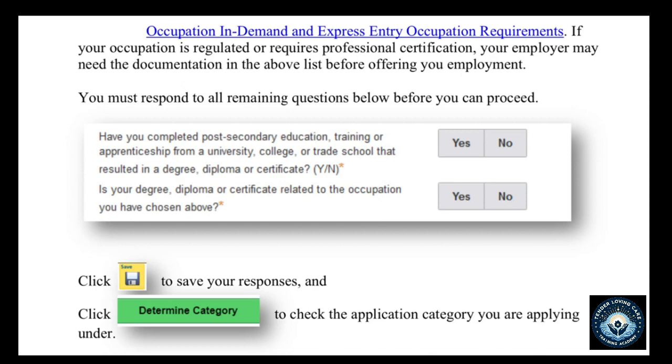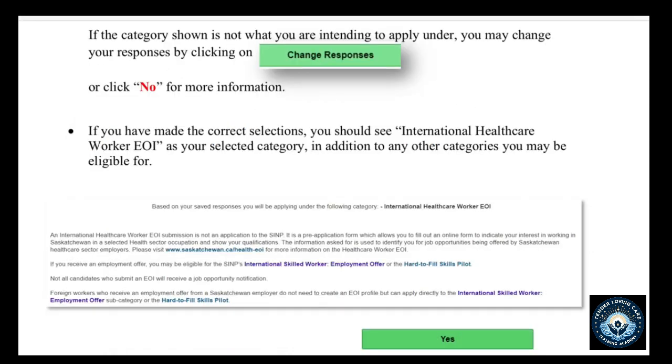So over here, if you have the secondary school certificate, you click on it and then just follow all the steps. I think this guide is super detailed and it's just going to walk you through the entire expression of interest process.